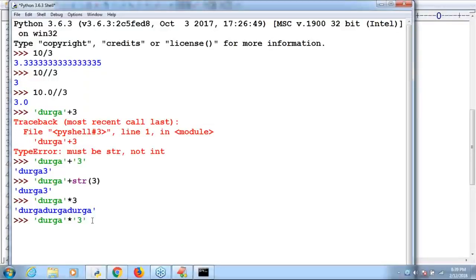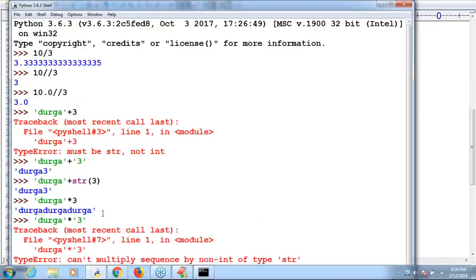By mistake, if you are taking some non-int value, observe that error, sir. What error? "Can't multiply sequence by non-int of type str." So one argument should be string and the second argument should be an int value. Clear for all of it? This is also one very important rule you people should be aware of, sir.